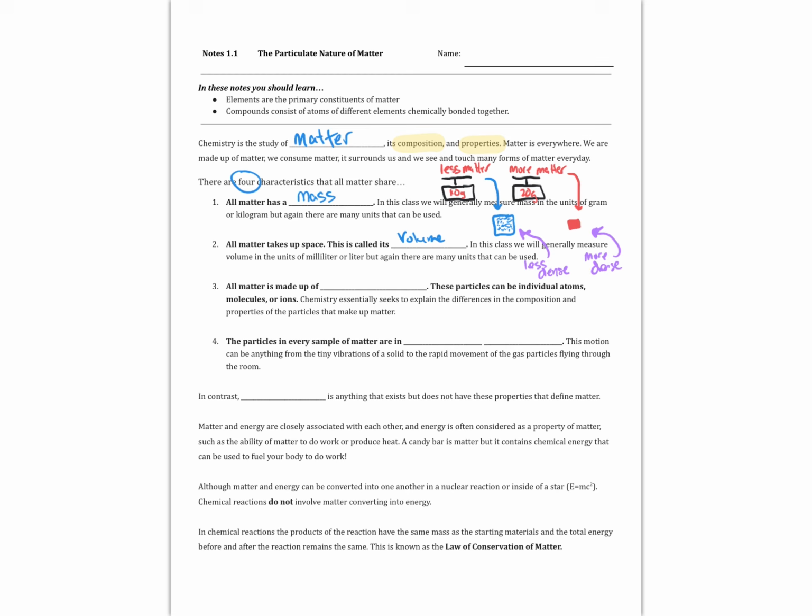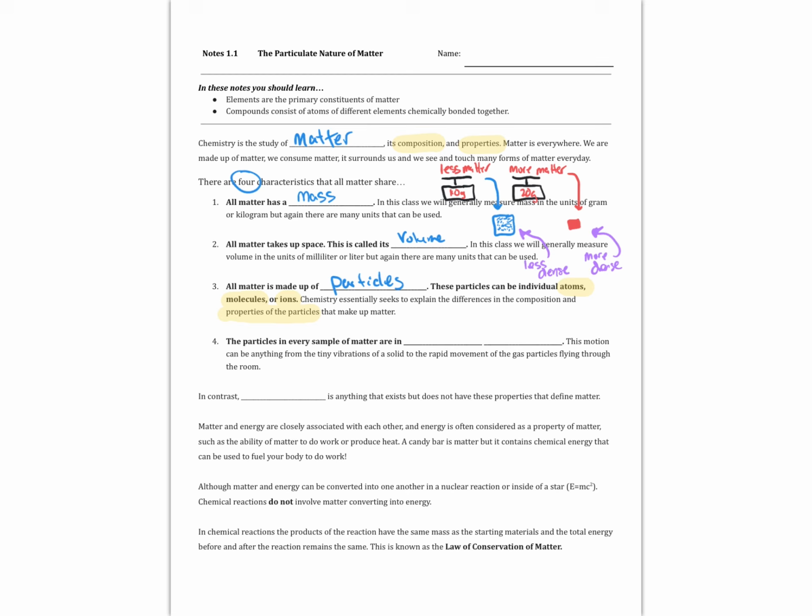We're also going to see that all matter at its core is made up of tiny little particles. These individual particles can be made up of different things. The particles that make up matter could be atoms. The particles that make up the matter can be called molecules. The particles that make up the matter can be called ions. And what particles make up the matter go on to determine many of the properties of that matter. And we're going to study that in great detail this year.